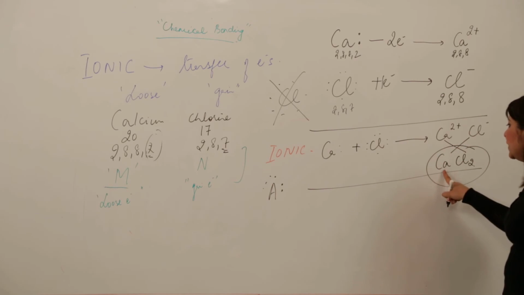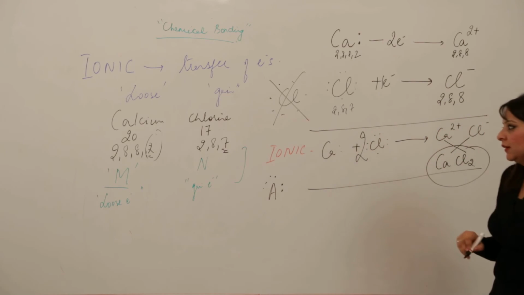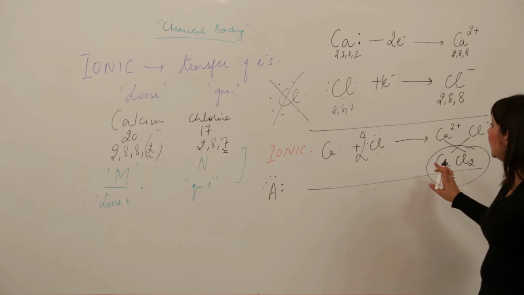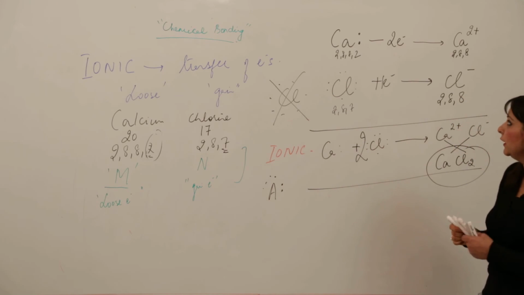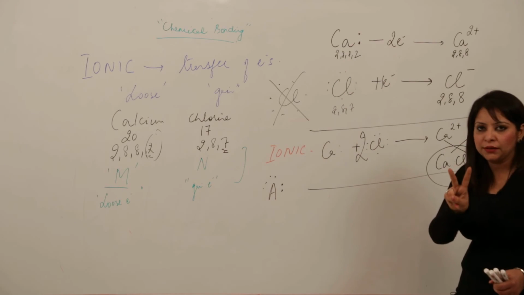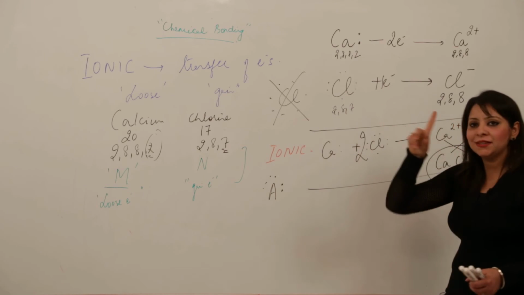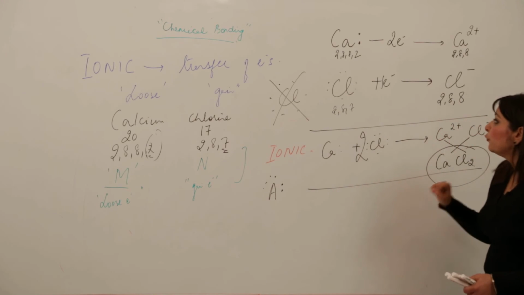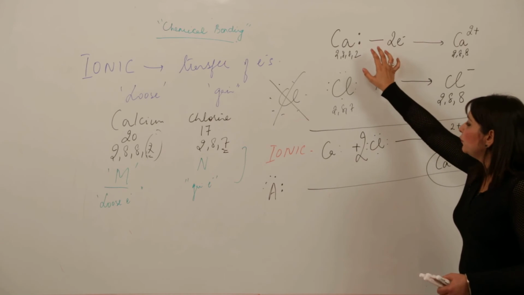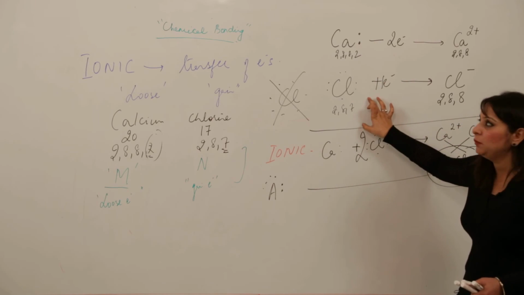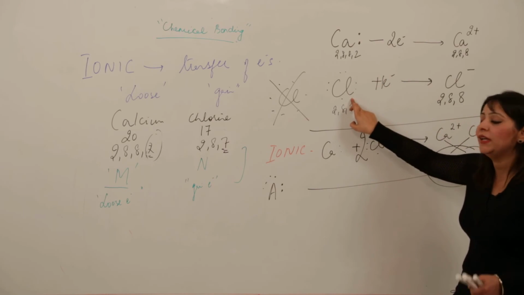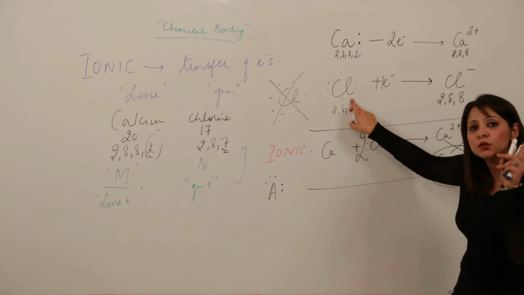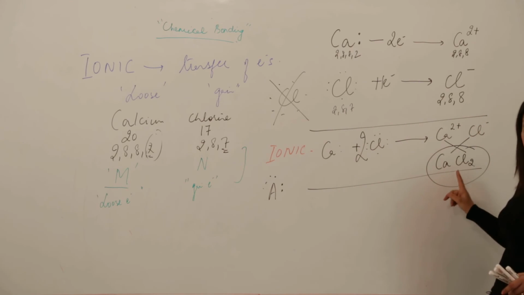It means there is 1 Ca and 2 Cl. So 2 Cl means write 2 Cl, right? And let me make it clear why we have written 2 Cl. One Ca has given 2 electrons, right? But 1 Cl needs 1 electron. That means for the combination, the 1 Ca will combine with 2 Cl. That means for donating 2 electrons, calcium needs to bind with 2 chlorine, because each chlorine needs 1 electron. That is why the formula becomes CaCl2.